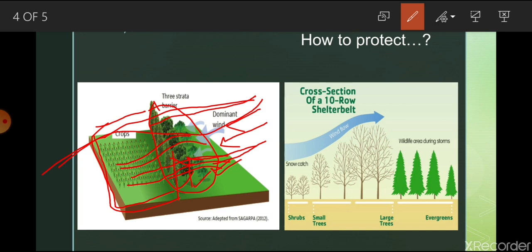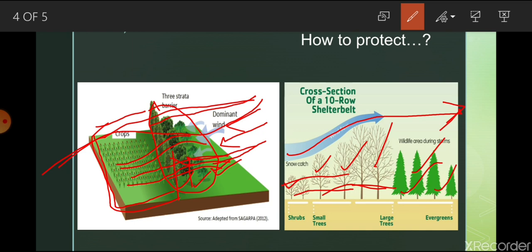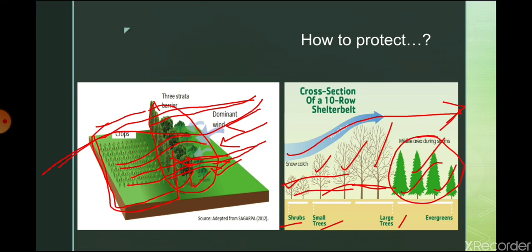Now small tree, a little bigger, and then a little higher, and this is your protected area. Whatever wind is coming through this will have a safer velocity. This is how you can establish the windbreak and shelter bed: shrubs, small tree, large tree, and here is your protected area.